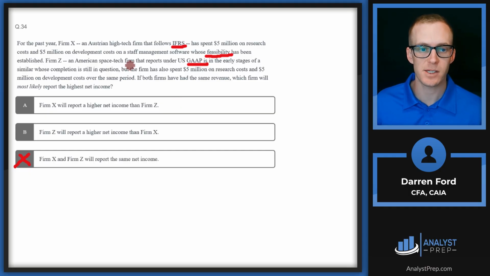If this space tech firm doesn't have feasibility and they're spending the same amount over that period and they're having to expense that now, that's going to lower their revenue to a larger extent than firm X. So that's going to lead to A, firm X reporting higher net income.